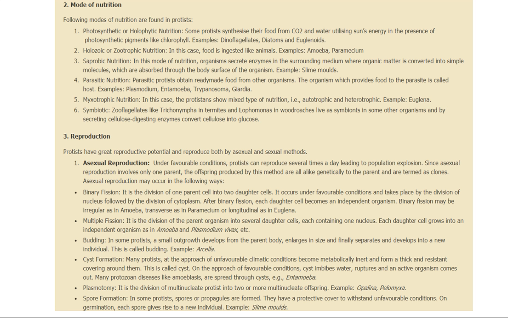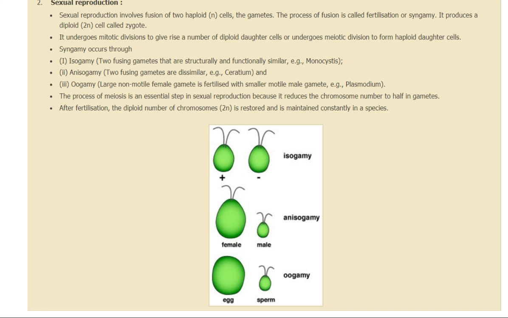Then plasmotomy, it is the division of multinucleate protists into two or more offsprings. Then spore formation. Spores are also like propagules which are formed, and they have a protective cover so that they can bear the stress condition, and this is seen in case of slime molds. Okay. Sexual reproduction also occurs.